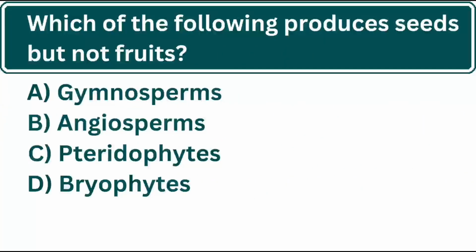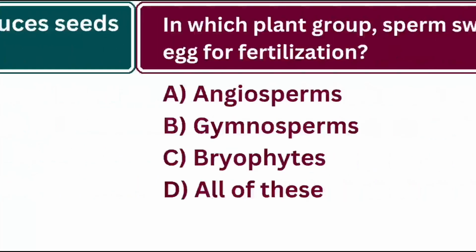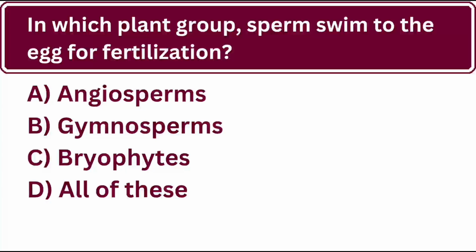Which of the following produces seeds but not fruits? Yes, the correct answer is A. Gymnosperms. In which plant group do sperm swim to the egg for fertilization? Yes, the correct answer is C. Bryophytes.